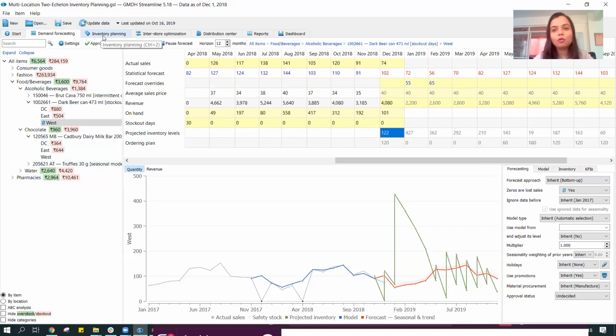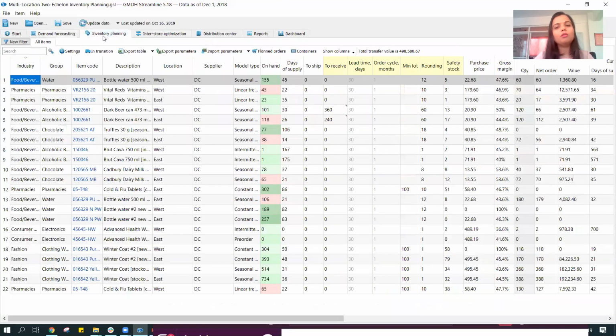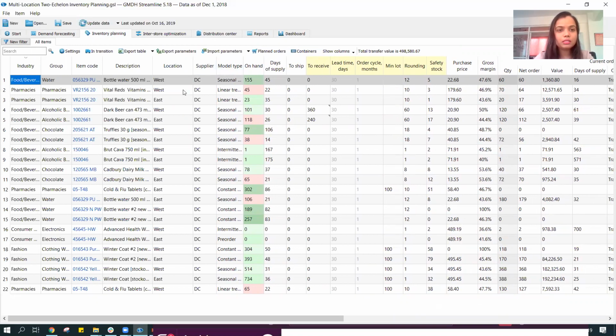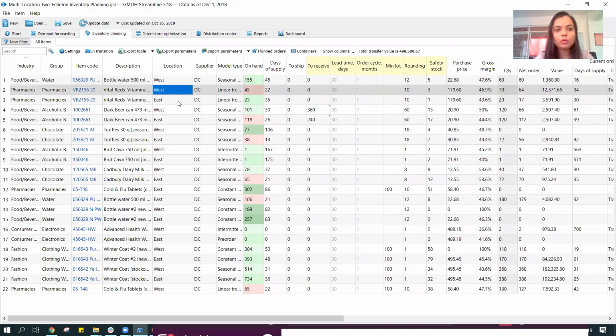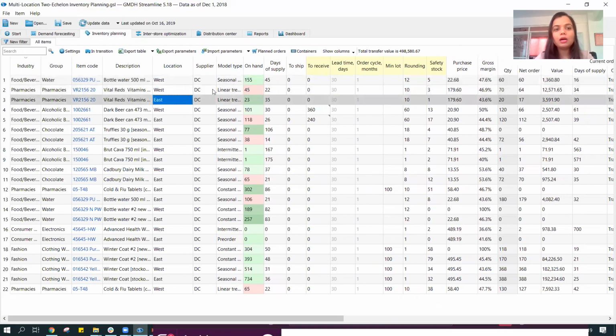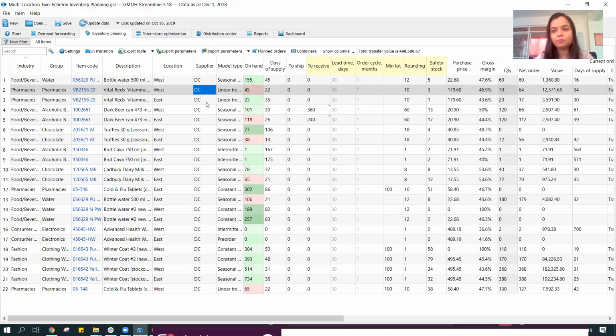And I must tell you that there are a whole lot of options that I might not have covered right now, due to the time constraint that we have. But we would definitely focus quite a lot on the inventory planning, which is a very good option over here. It's very comprehensive in terms of the kind of parameters that we can use for our supply planning calculation. So the way we had set up the system is that we have two locations. One is east and one is west. And these are supplied through our distribution center that we have.